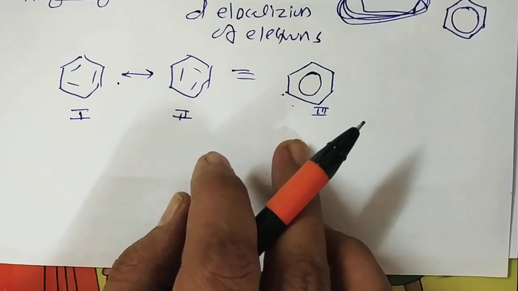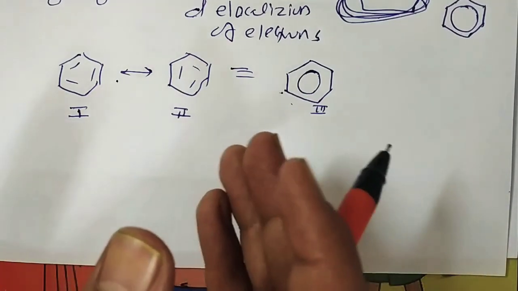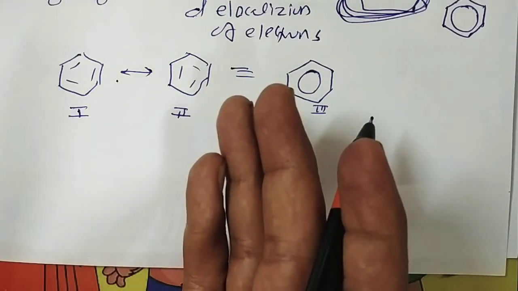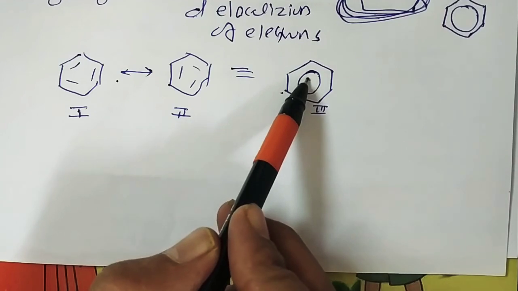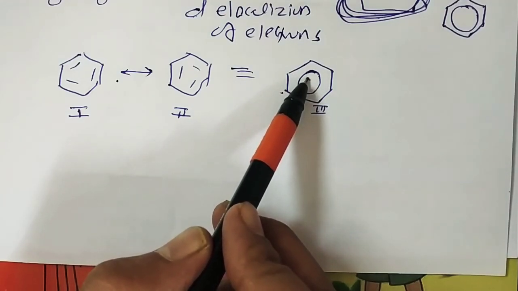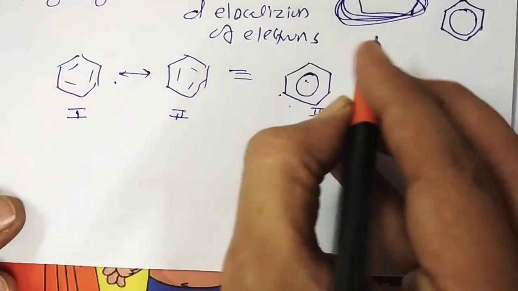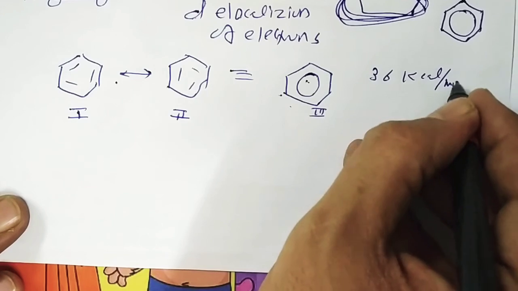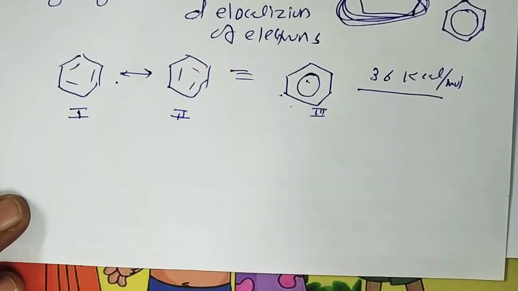So two adjacent carbon atoms of the benzene molecule are neither joined by a pure single bond nor by a pure double bond. That's why the bond length in benzene is 1.39 angstrom. Further, the delocalization energy released is 36 kilocalorie per mole, and this energy is called the resonance energy.